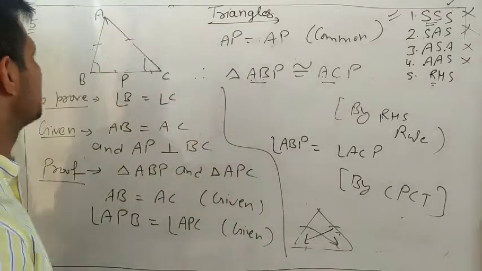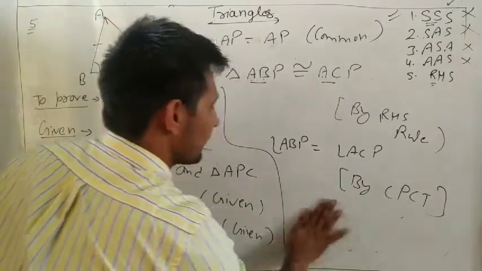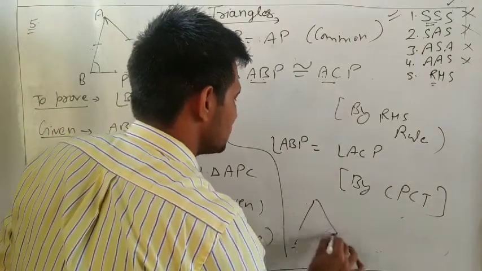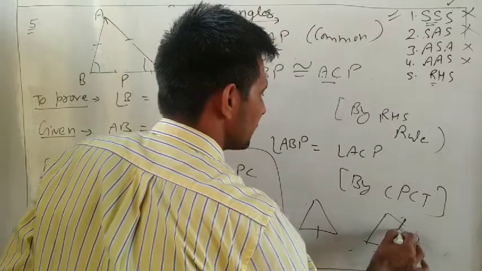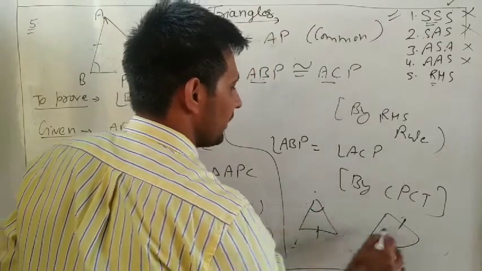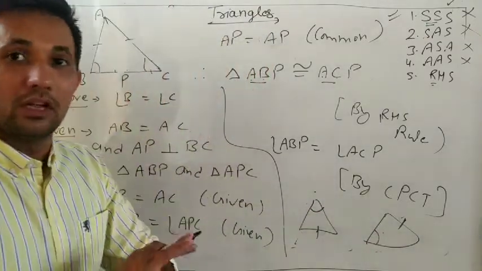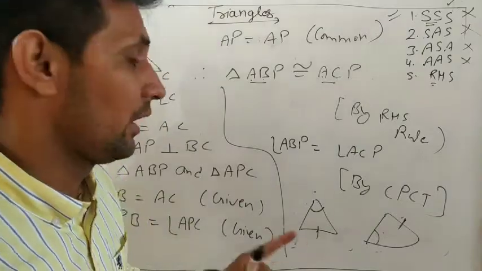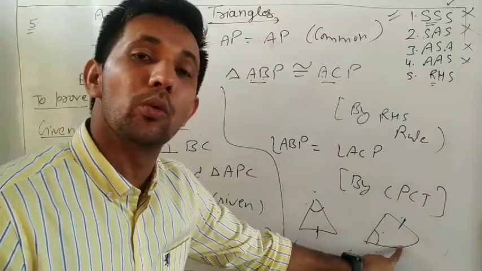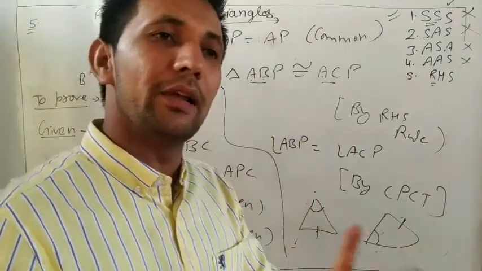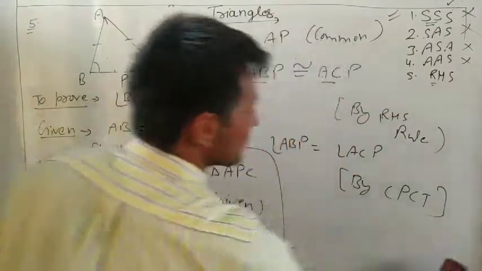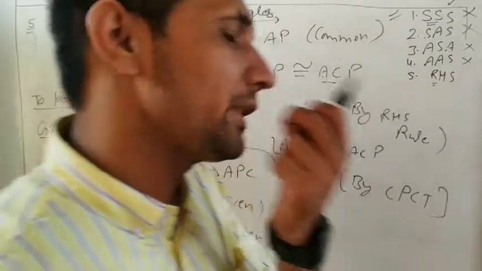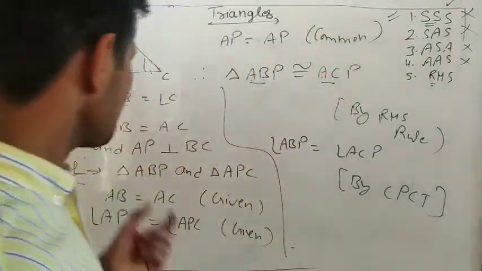You cannot take it like this: if two triangles are given, and this side equals this one, it does not mean the opposite angles become equal. No, they never become equal. Understand? First we have to prove congruence. If two triangles are given, first we should prove congruent. If in a single triangle two sides are given equal, then you can say the opposite angles are equal.